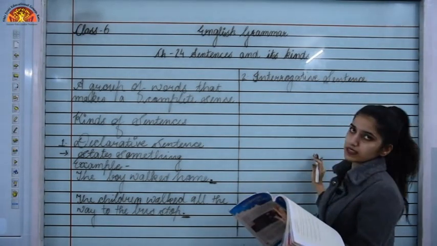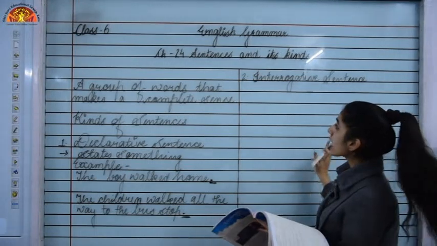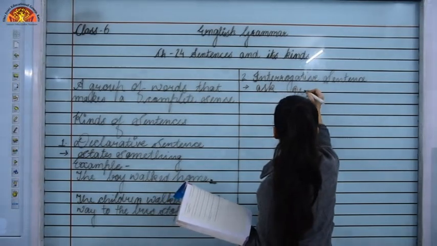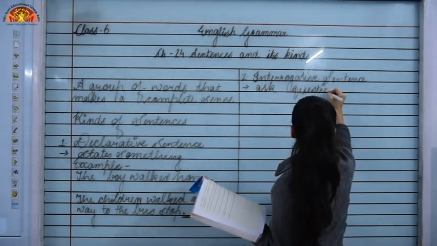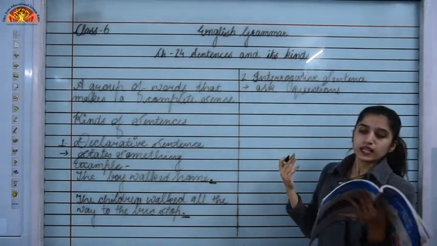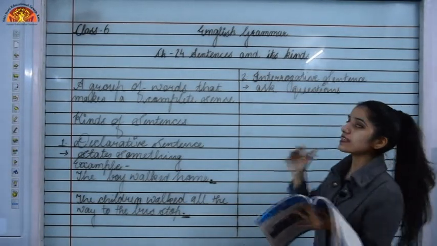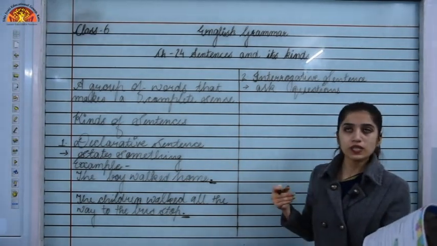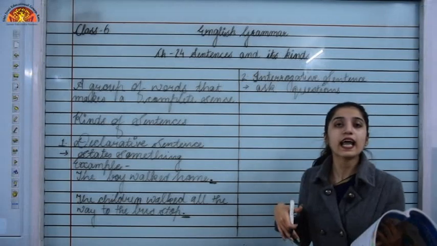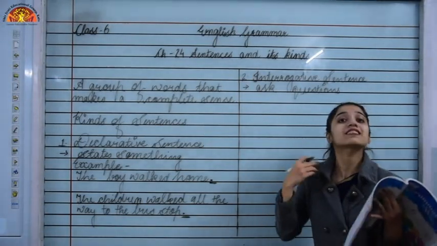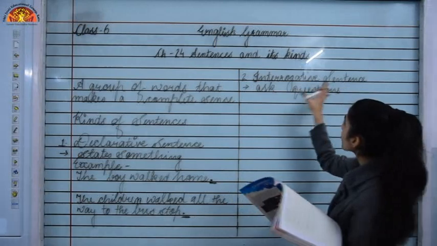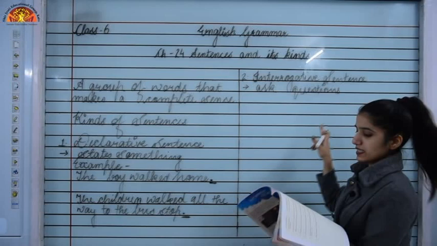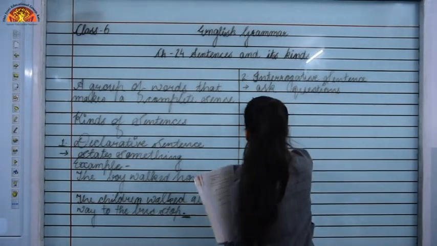What does it tell? It asks a question. What are questions? When I say, what are you doing? This is an interrogative sentence. Who's there standing at the door? That's again an interrogative sentence, because I am asking you something. So all the questions are categorized into interrogative sentences. Let's take an example.